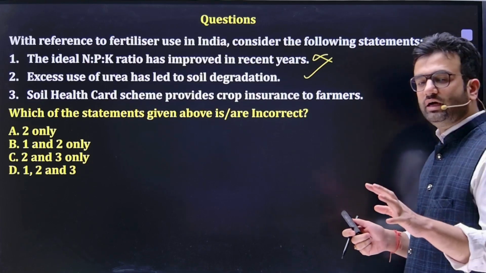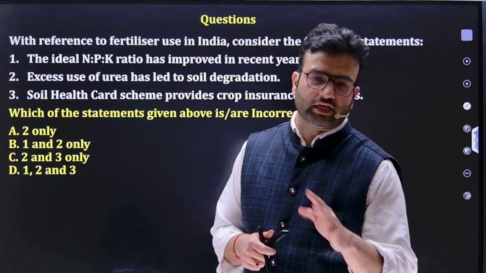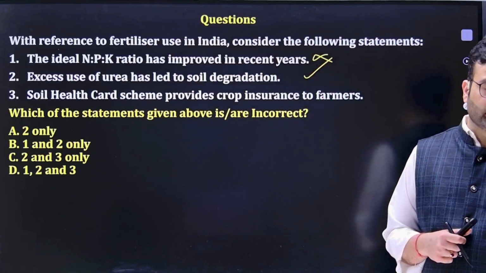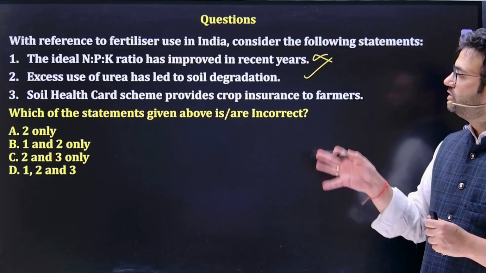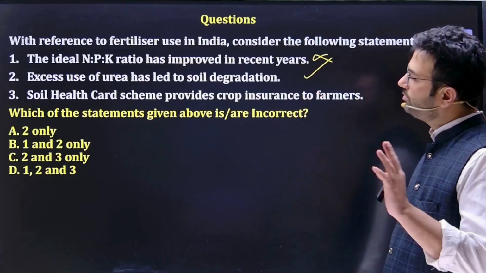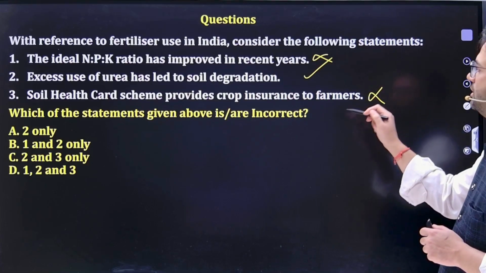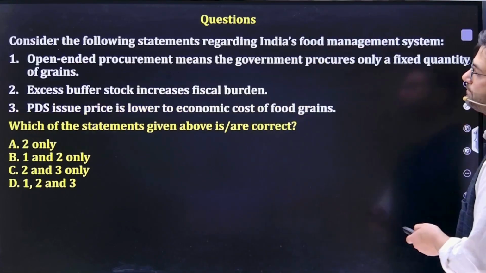No, soil health card is the report card of the soil. It talks about where the deficiencies are, what the status of soil is, whether it is fertile or not, and what macro and micronutrients we are lacking in the soil. So it's not talking about crop insurance. Crop insurance is under Pradhan Mantri Fasal Bima Yojana. So this is wrong. Question is asking about incorrect. So C, 2 and 3 are incorrect here.